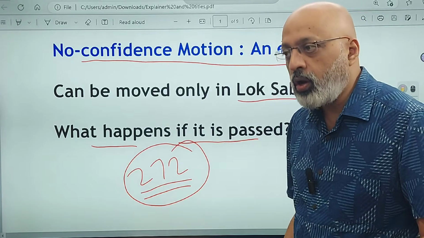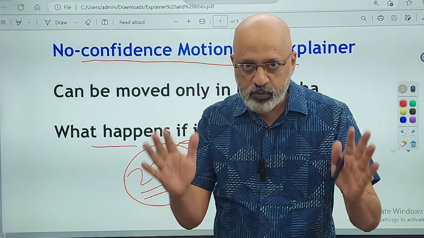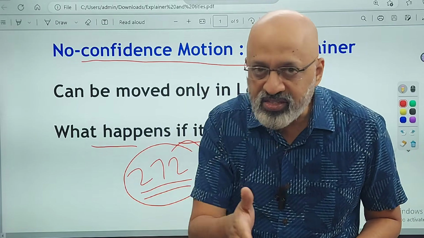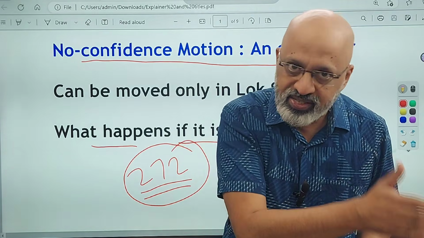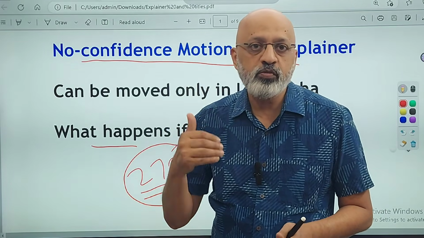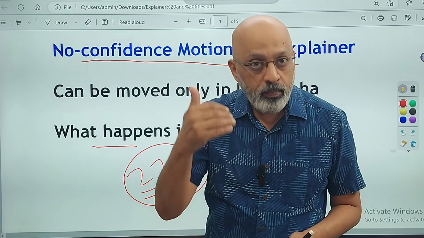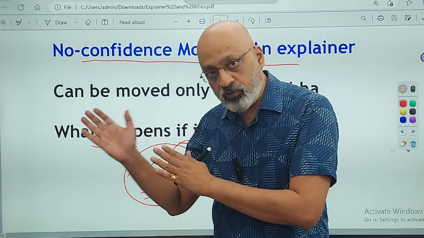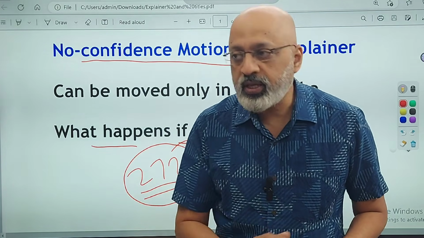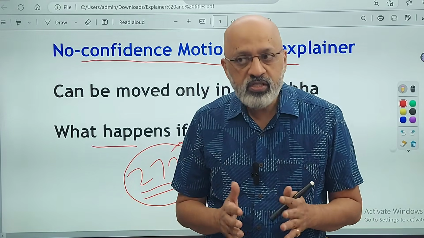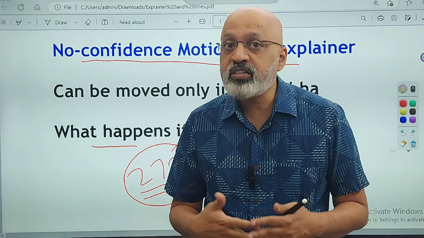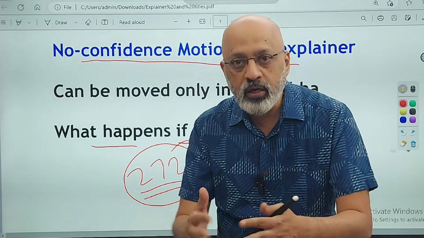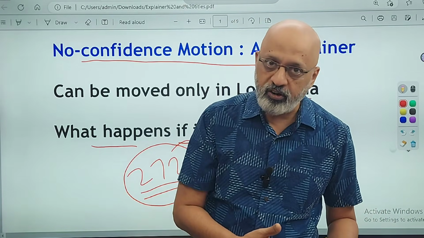The government will fall. What happens if the government falls? I'll explain to you in very simple terms. Listen to this carefully. If the government fails the no confidence test which has been moved by any member of the opposition or any party, and the government ko ye number nahi milta hai, 272 out of the 543, the first thing is that the president will try to explore if any other party or parties can come together and form the government.